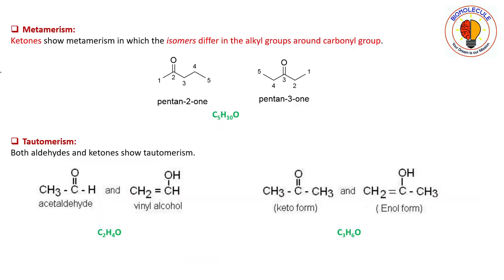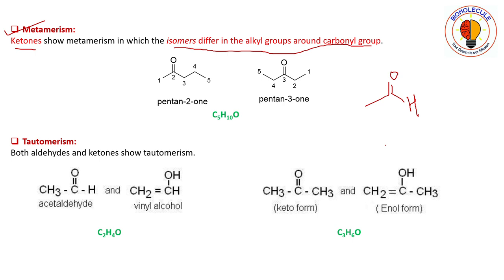Next we move on to metamerism. So ketones show metamerism in which isomers differ in the alkyl group around carbonyl group. Now this metamerism cannot be shown by aldehydes because in aldehydes the carbonyl group contains one hydrogen atom.